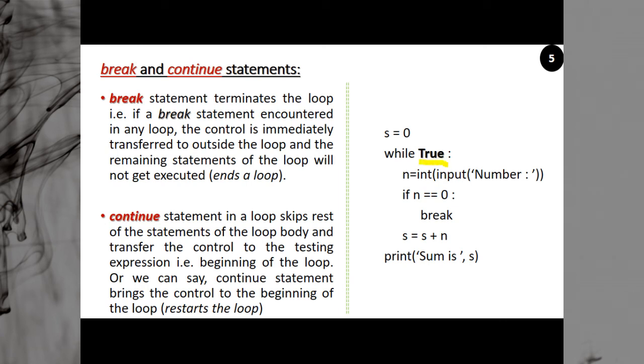This is a constant, a literal, a boolean literal. So while true means a constant will always remain a constant. Its value does not change. So true will remain always true. So this is an infinite loop. This particular loop body is basically an infinite loop. While true, this is infinite.